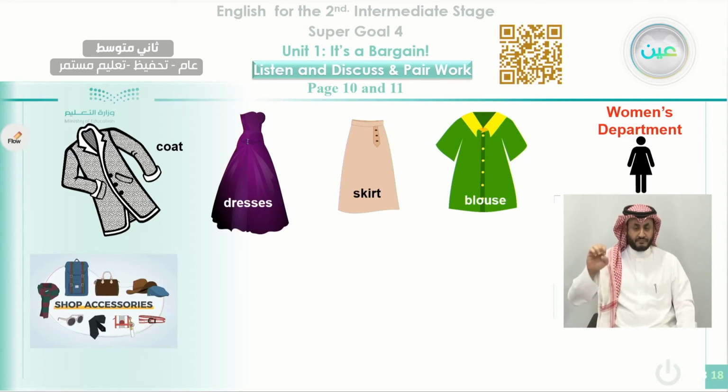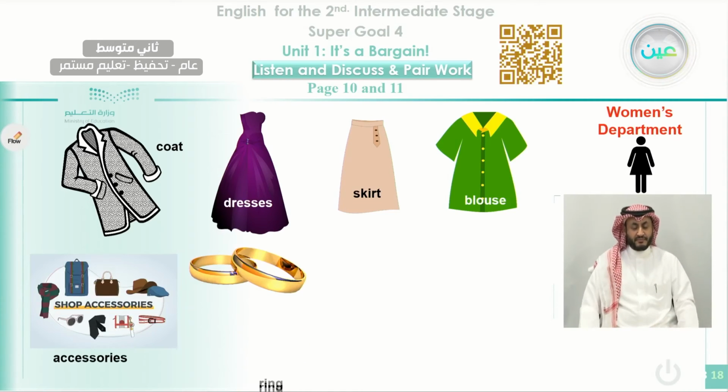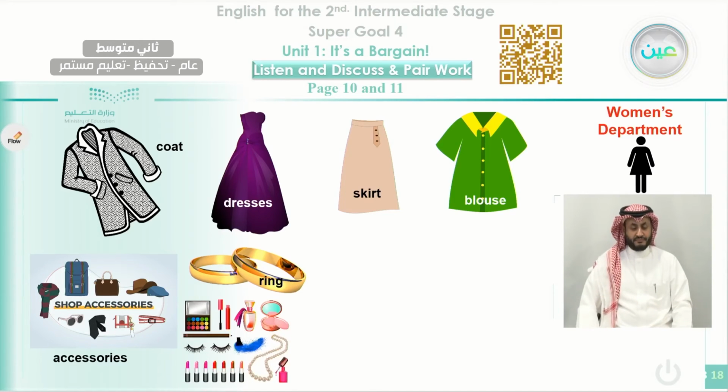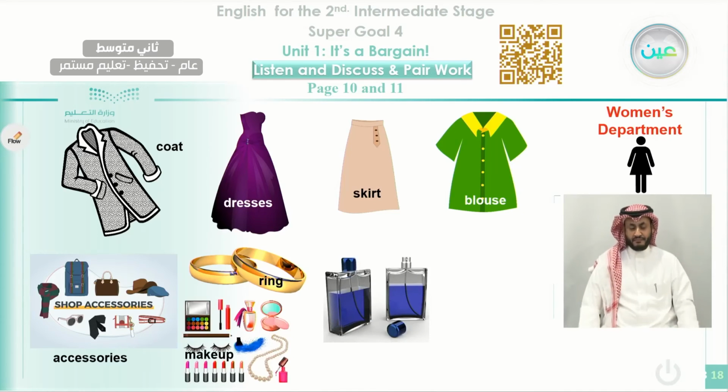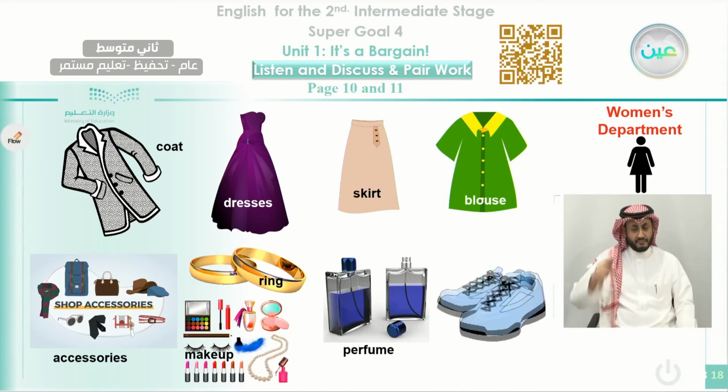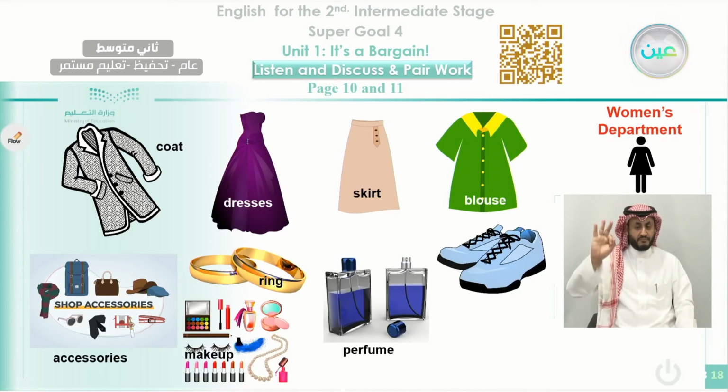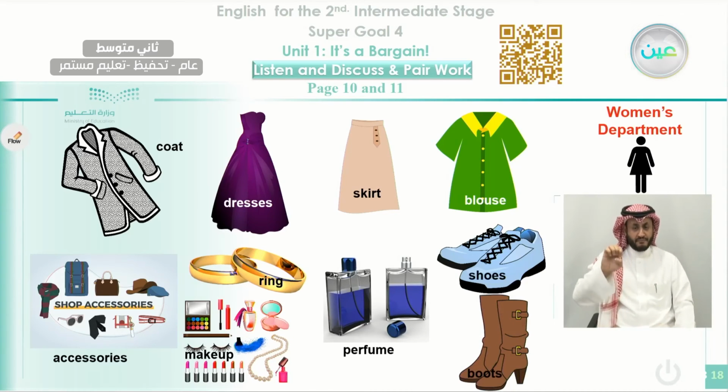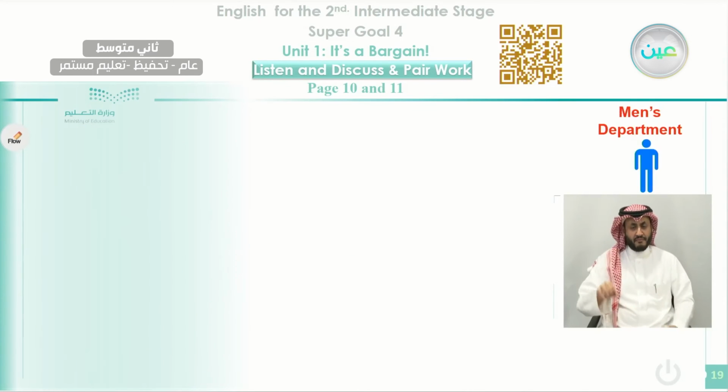And now we go to the shop accessories. We call it accessories. These are rings, or this is a ring. And here we talk about makeup. And this is a perfume. And also this one, what are they? They are shoes. And these are boots. We call them boots.